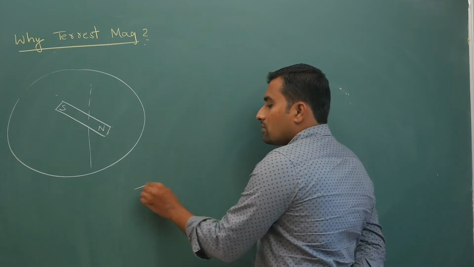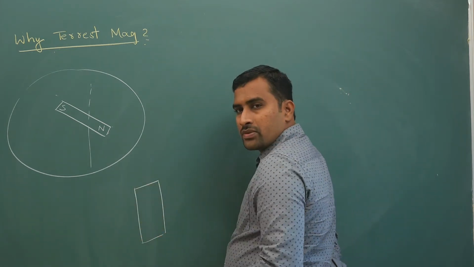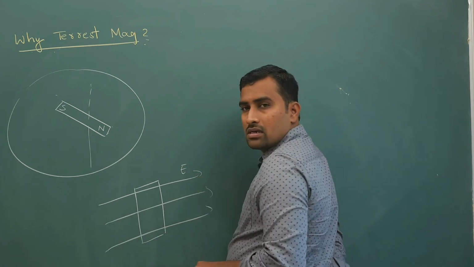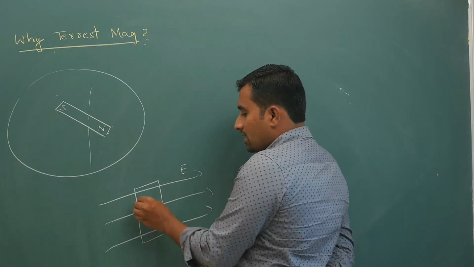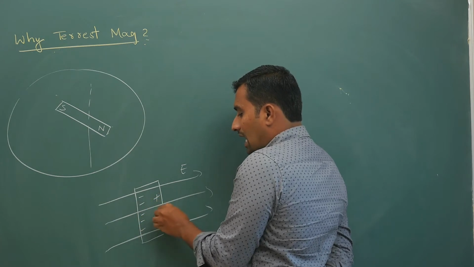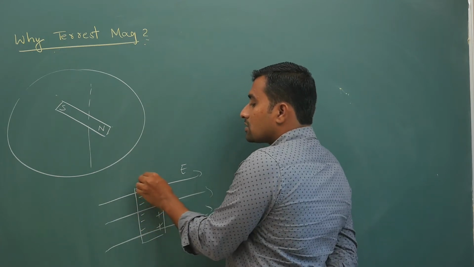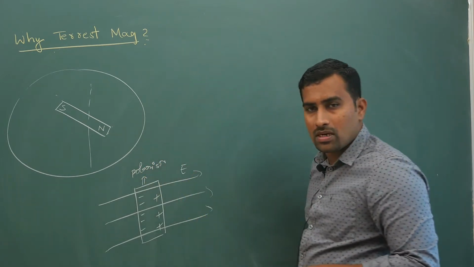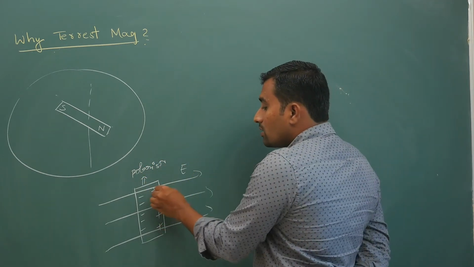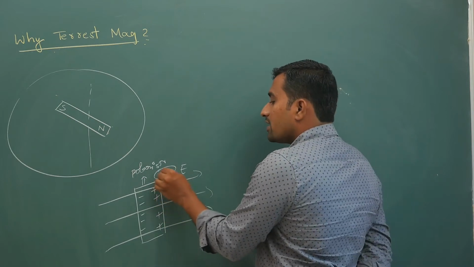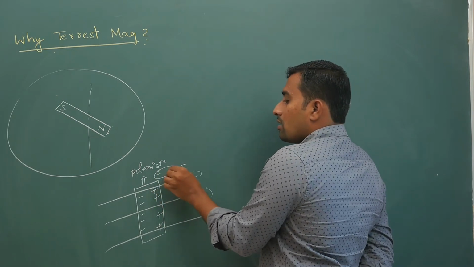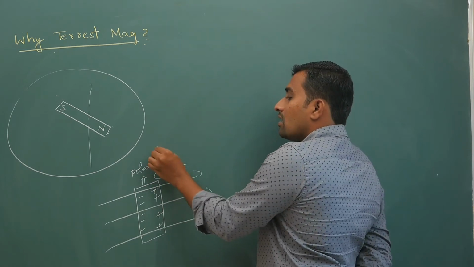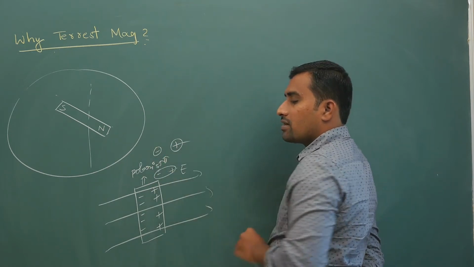So if you have some dielectric material like this, now if you give an electric field, what will happen? Dielectric material means neutral material. This side you will have negative charge, this side you will have positive charge. This is called polarization. Now if you increase this electric field too much, what happens? These things will get ionized and split into two ions. These small dipoles that you have will split and form ions, right?